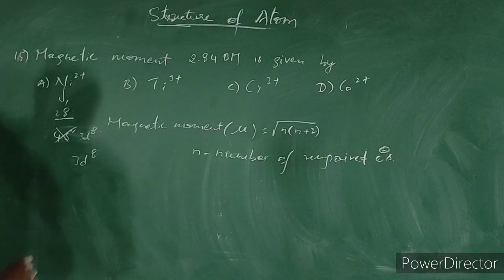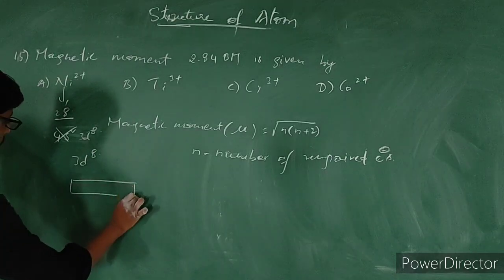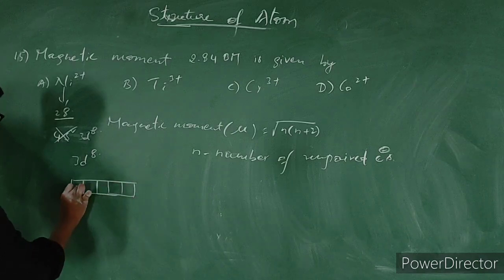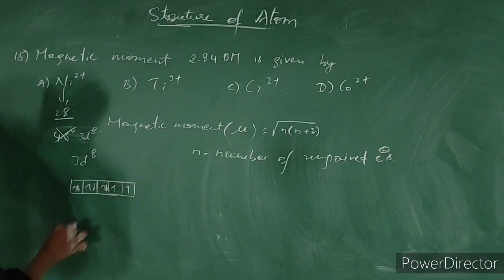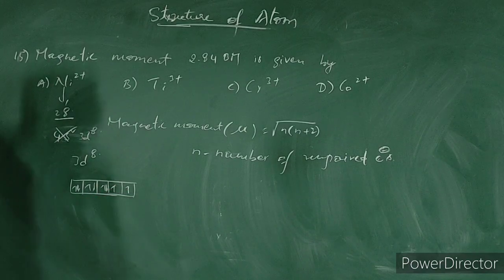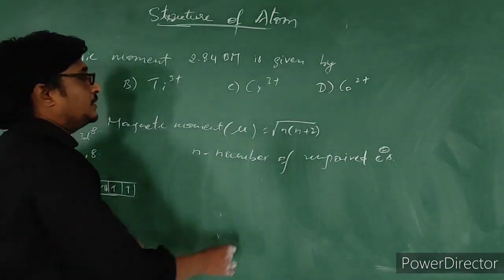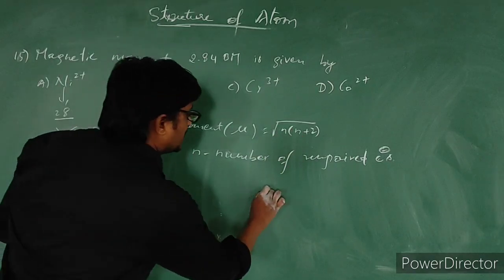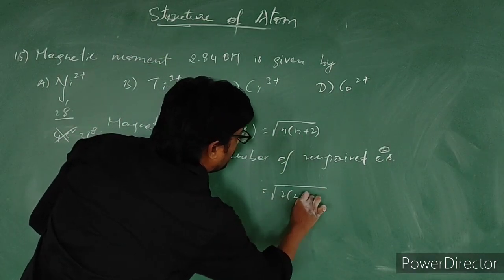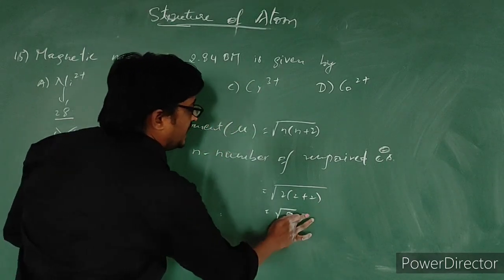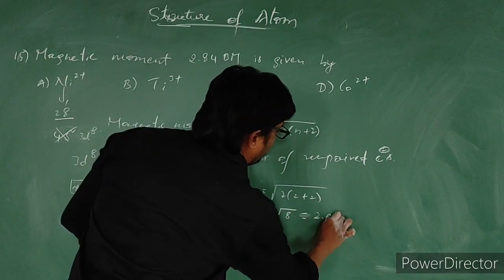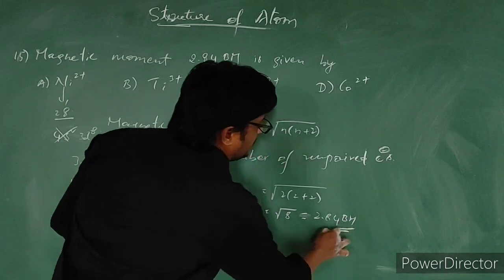In 3d8, if you see, 1, 2, 3, 4, 5, 6, 7, 8, there are 2 unpaired electrons. So you can substitute n equal to 2: root of 2 into 2 plus 2, which is root 8, approximately 2.84 Bohr magnetons.